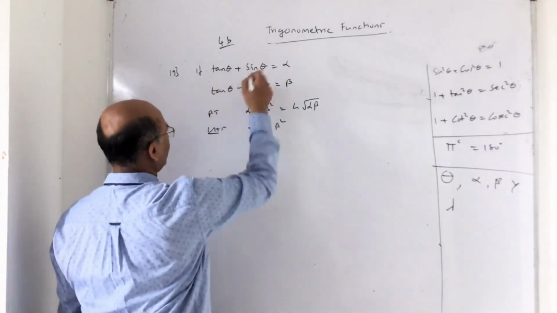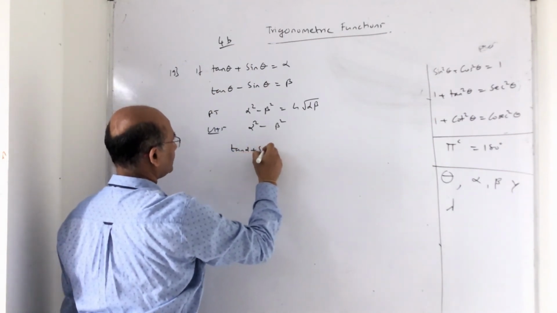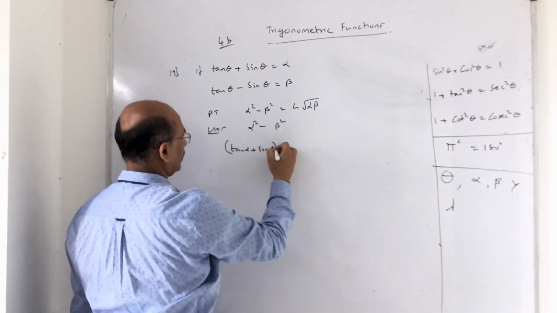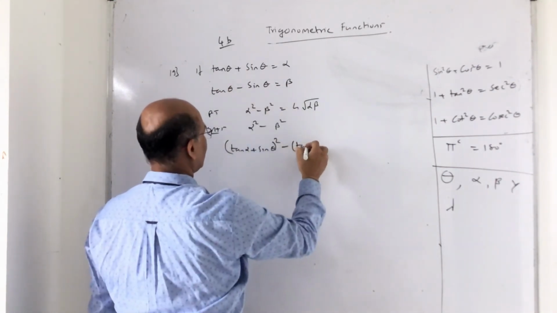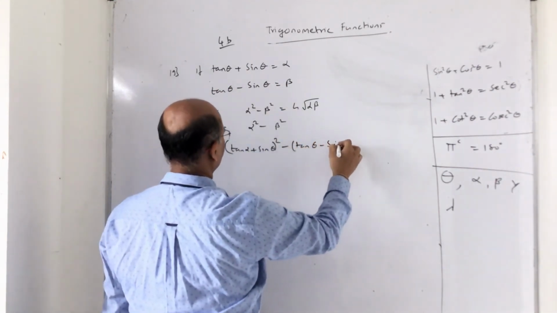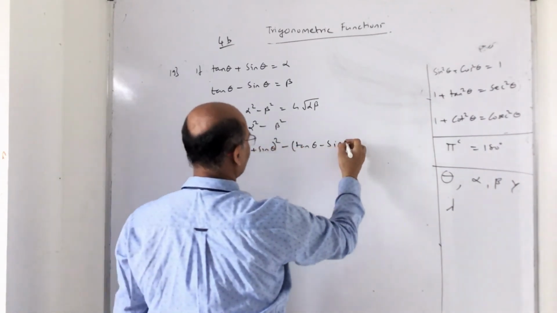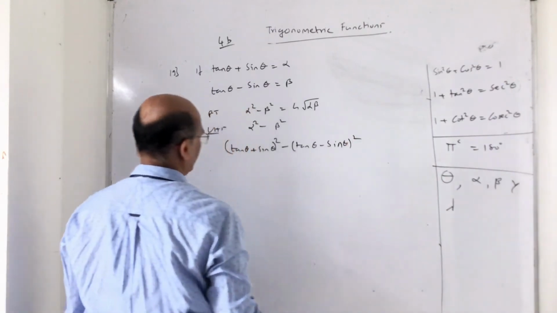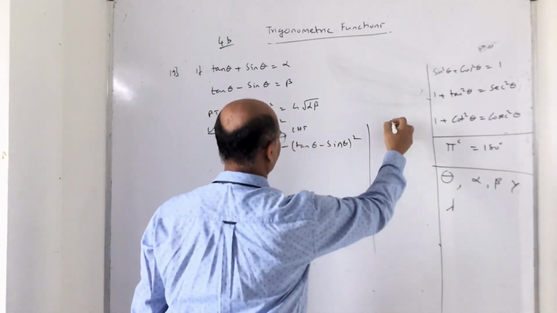Anyway, now alpha square I can say is tan theta plus sin theta, whole square, minus beta square, which is nothing but tan theta minus sin theta, whole square. This is my LHS I am talking about. I'll work with the RHS later on.